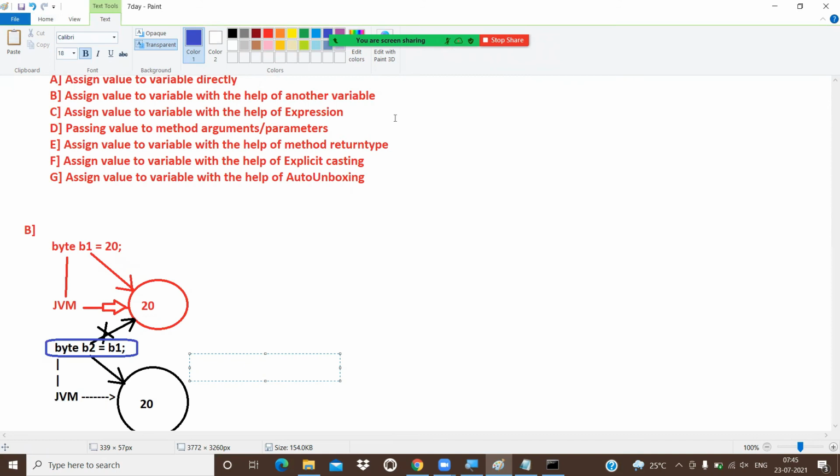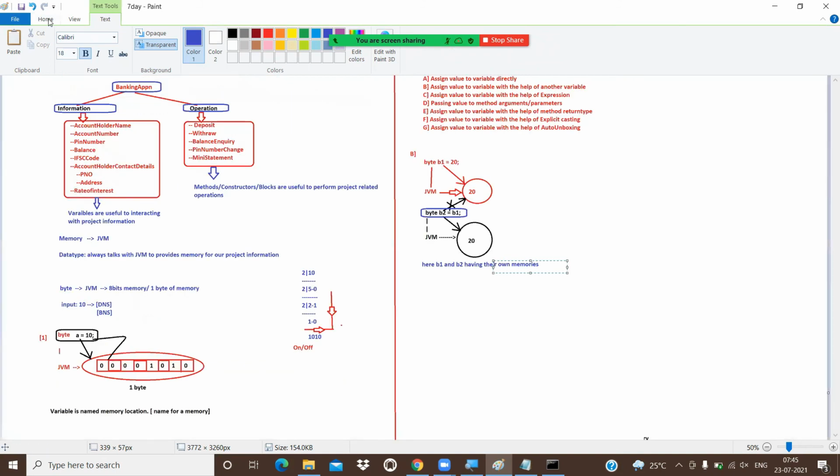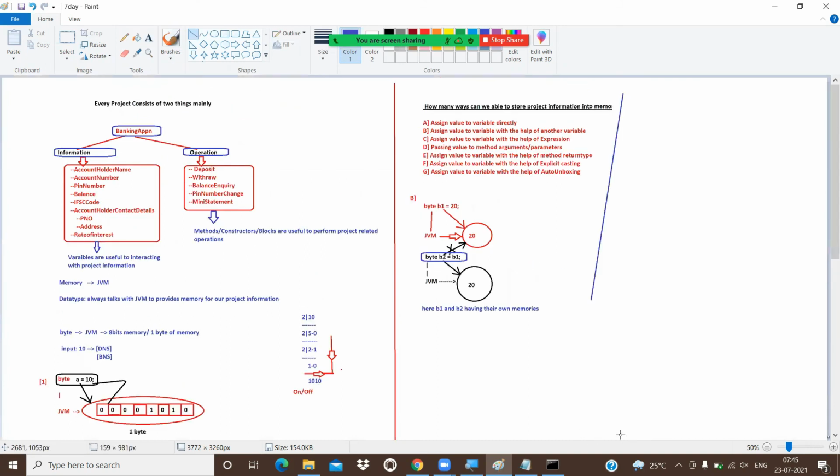Now, let's go to the third approach. What is the third approach? Every approach we are going to use in every program, in whatever programs we develop in our coming classes. Every day we are using any two or three approaches. Among these seven approaches, every day we are going to use any two or three. So please concentrate. It's a very useful class.